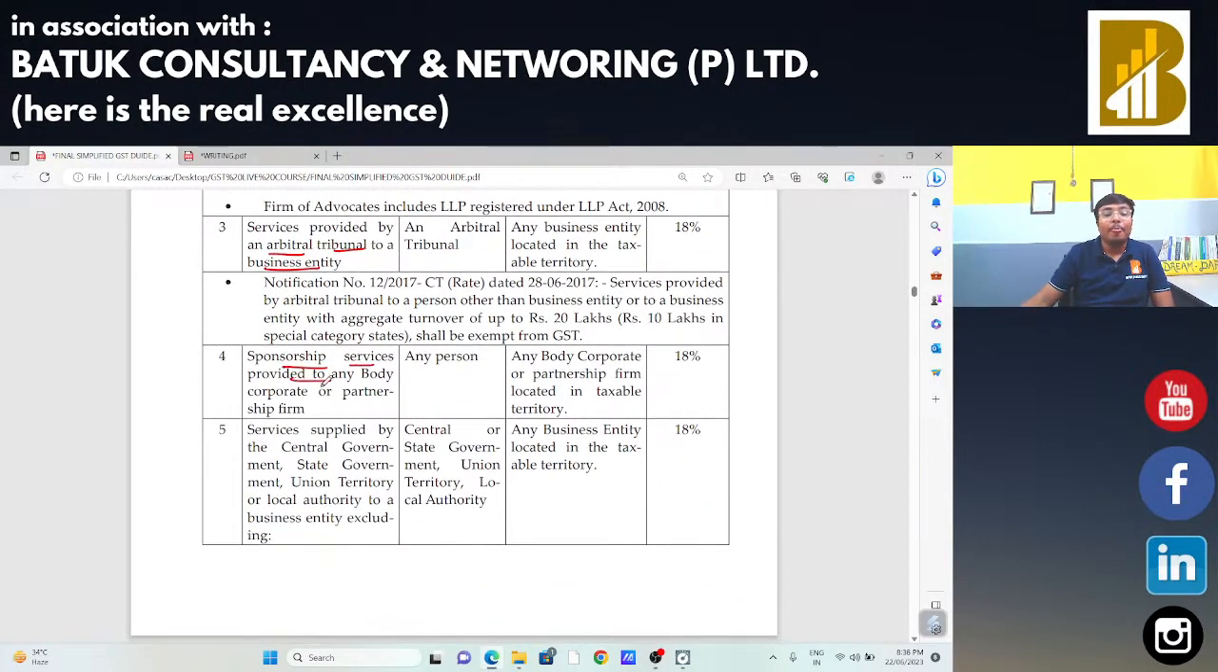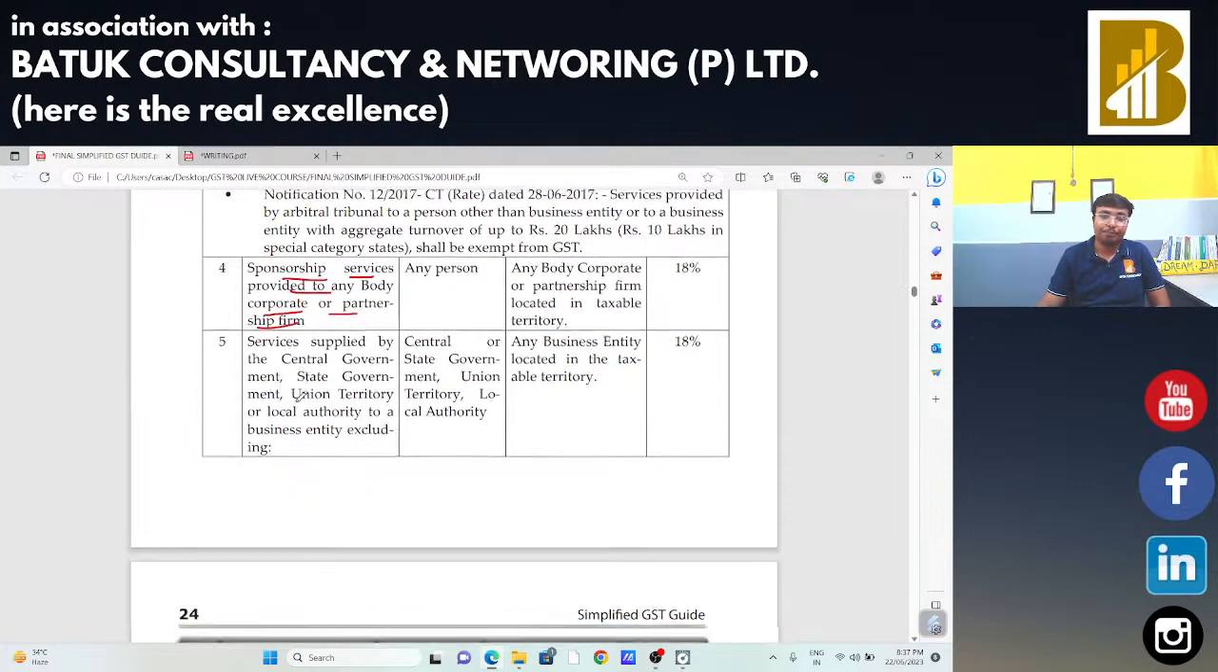Sponsorship services provided to any body corporate or partnership firm. Suppose I am providing sponsorship services to any organization, helping an event by making the sponsorship for that particular event. In that case, if GST is chargeable on that sponsorship service, the recipient, that is that organization, will be liable to make the payment of taxes under the reverse charge mechanism.